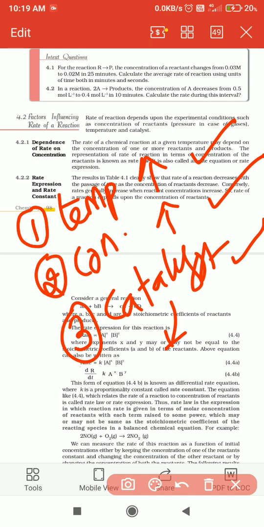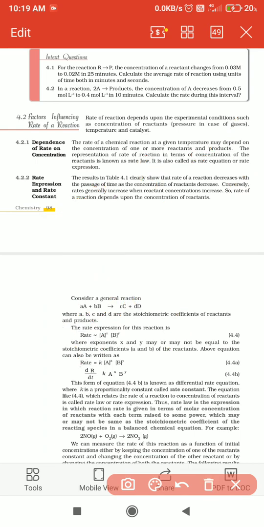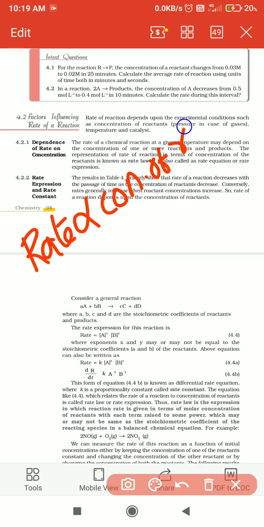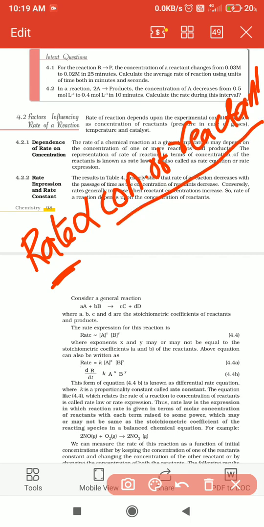Now coming to the dependence of rate on concentration. We already know that the rate of reaction is directly proportional to the concentration of reactants. So the rate of reaction depends only on the concentration of reactants.